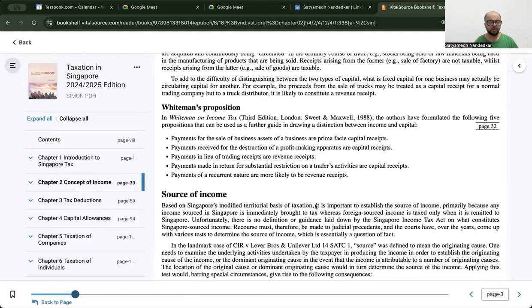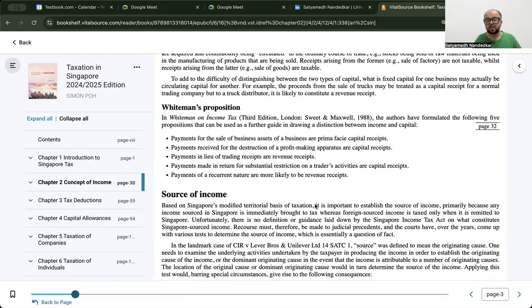I am a DMart store. I own shelves, display counters, furniture, fixtures. All of these are business assets. If I sell them, that becomes a capital receipt. This is not an asset that is held for sale in the ordinary course of business. This is something which helps me to run the business, but is not sold in the business.